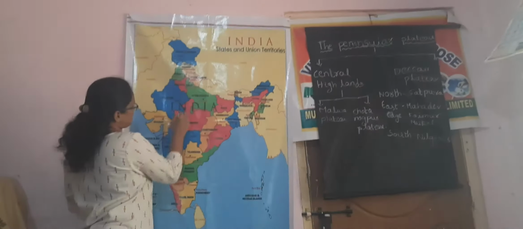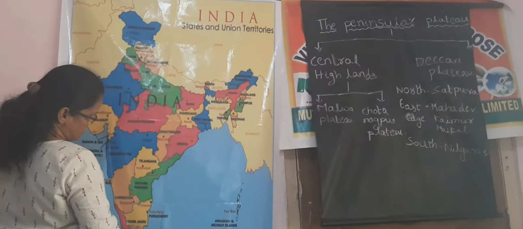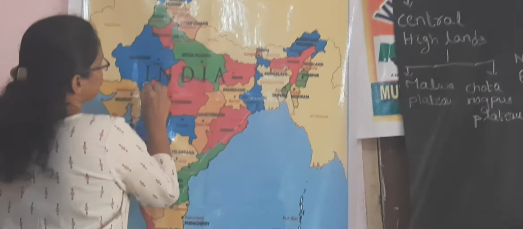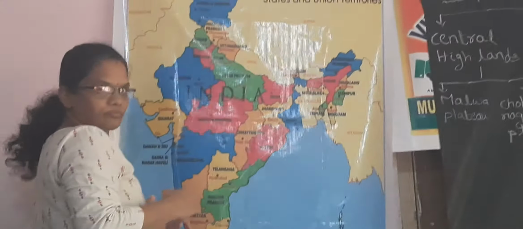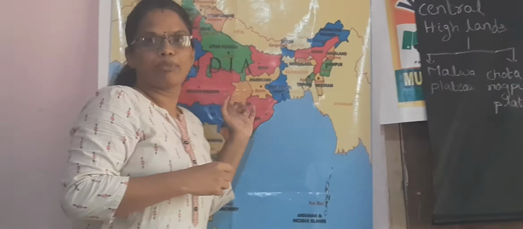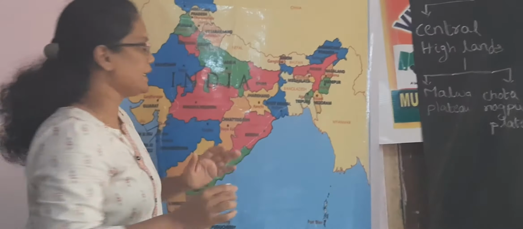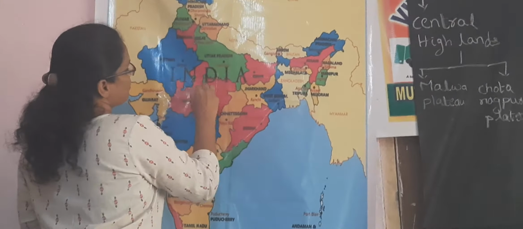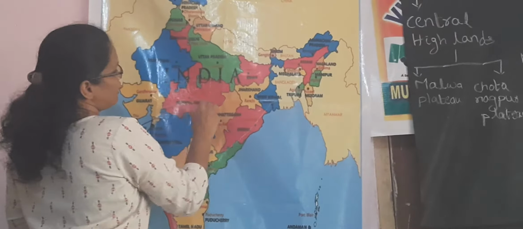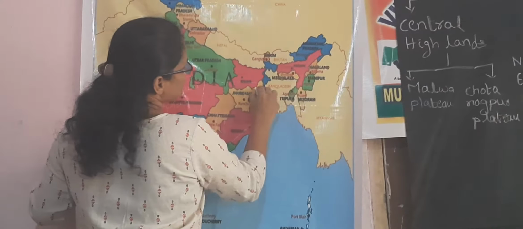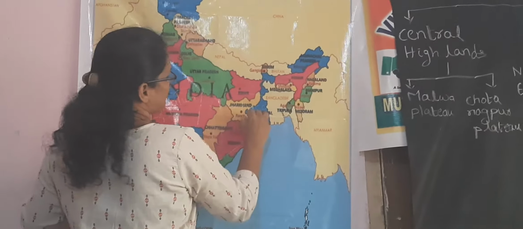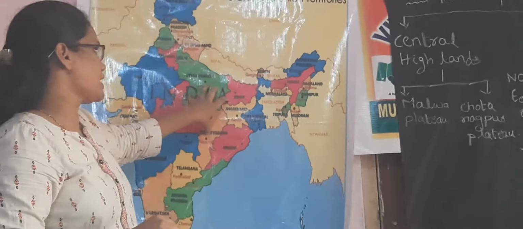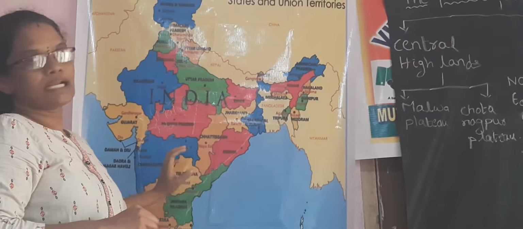This peninsular plateau is also divided into two parts. One is the Malwa plateau, on the west side, and the eastern one is the Chota Nagpur plateau. In the centre, this is called the Central Highlands, and this is called the Deccan Plateau.